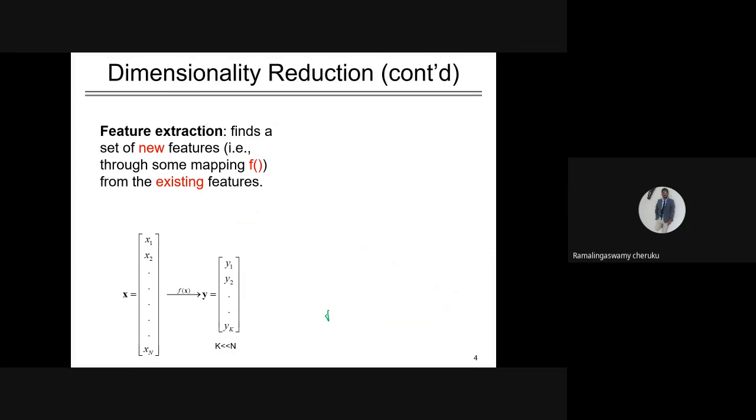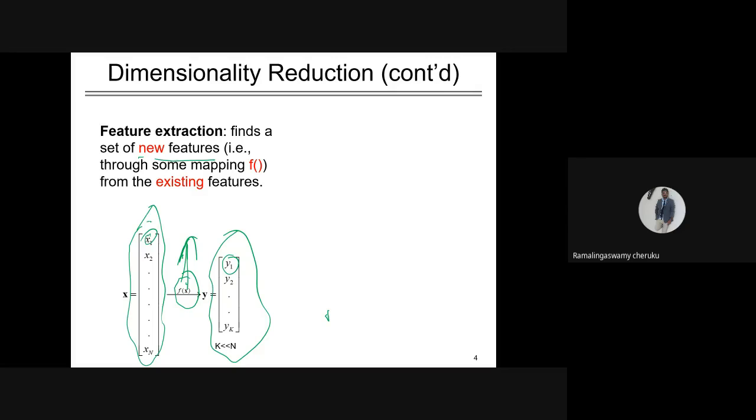Okay, feature extraction finds a set of new features through some mapping. If you see here on the left-hand side, this is my old coordinate system or old basis, and this is my new transformed matrices, where x is transformed to y. There is a certain mapping, and this is called the transformation. So what could be this transformative function? Ideally, we are looking at what could be our transformative function, through some mapping for the existing features.